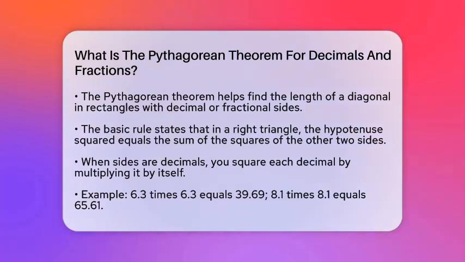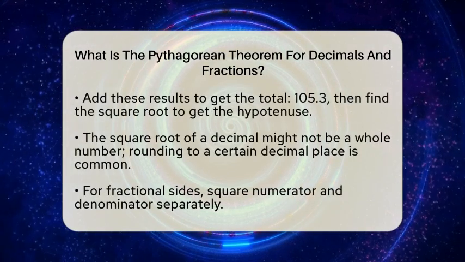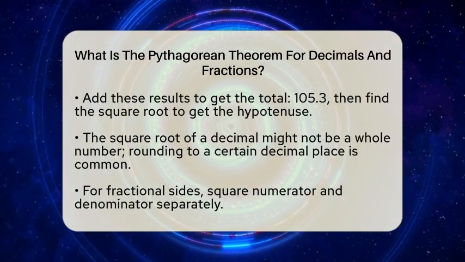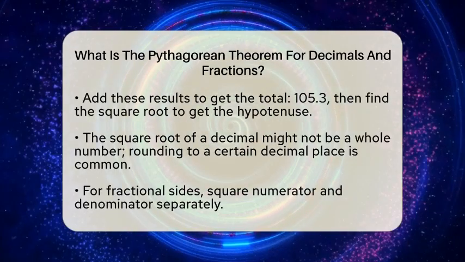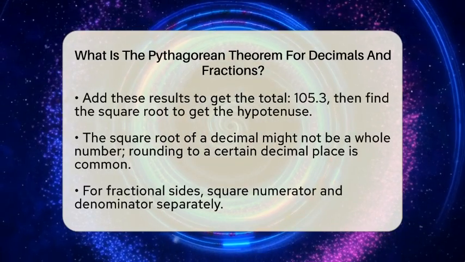The Pythagorean theorem says that in a right triangle, the square of the hypotenuse equals the sum of the squares of the other two sides. When the sides are decimals, you just square each decimal by multiplying it by itself. For example, if one side is 6.3 and the other is 8.1, you do 6.3 times 6.3, which gives you 39.69, and 8.1 times 8.1, which gives you 65.61. Then, you add those two results together to get 105.3.